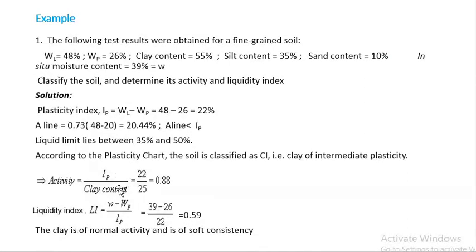Activity means IP by clay content. IP is equal to 22 and clay content 55, so 0.4. Liquidity index means W minus WP by IP. Here natural moisture content is 39% and WP is 26%, divided by 22, so it's 0.59. So the clay will be normal activity and soft consistency.